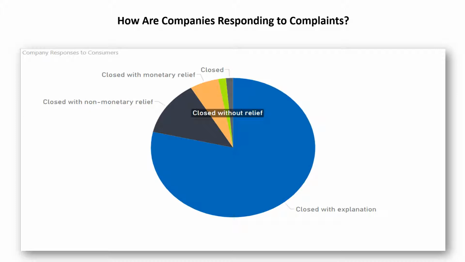The great majority of them were closed without an explanation. Some were closed without any payouts back to the consumers, and then we have a small portion in this tan color here that was closed with monetary relief. And then we have some that were closed just generally and then closed without any relief to the consumer at all.